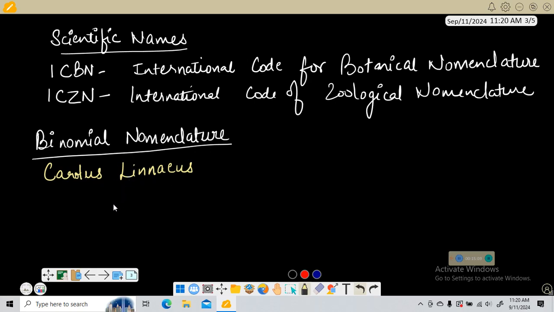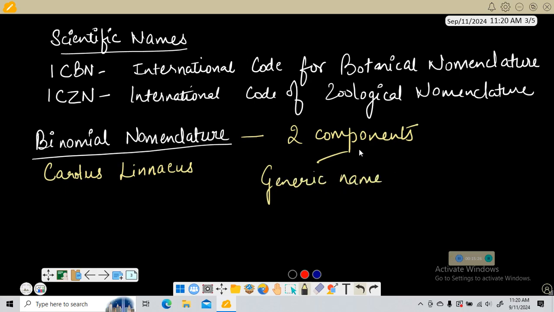Bi means two, so each name has two components, and those components are the generic name and the specific epithet.